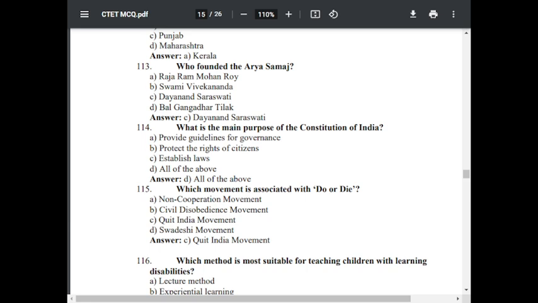Which movement is associated with do or die? Option A, non-cooperation movement. Option B, civil disobedience movement. Option C, Quit India movement. Option D, Swadeshi movement. The correct answer is C, Quit India movement.